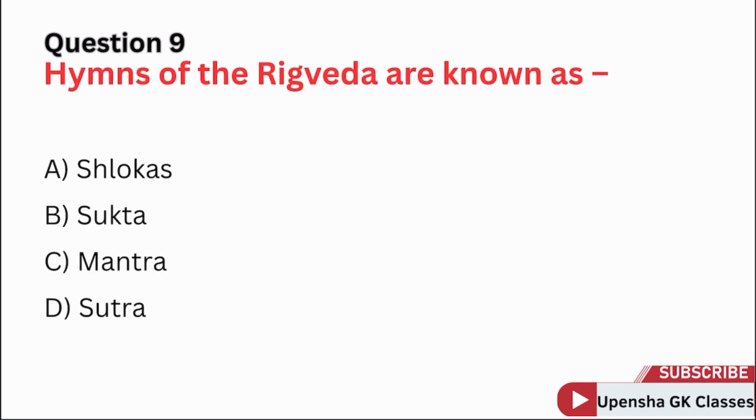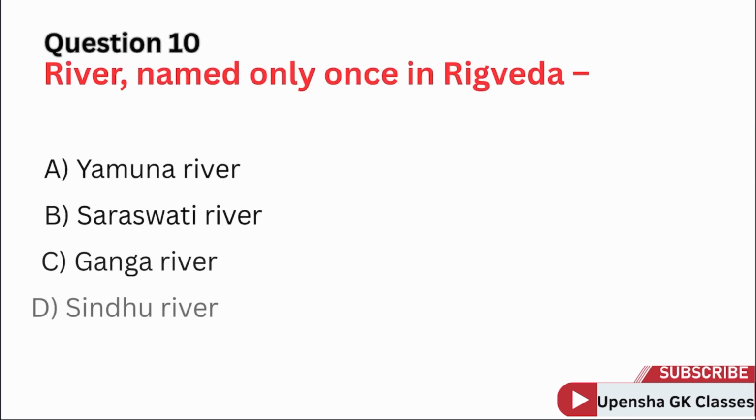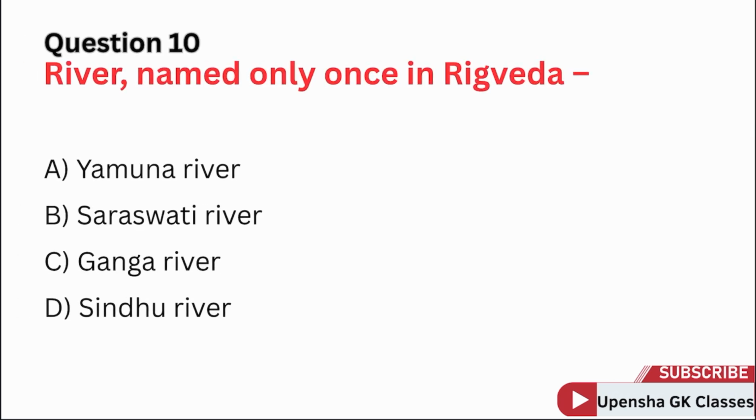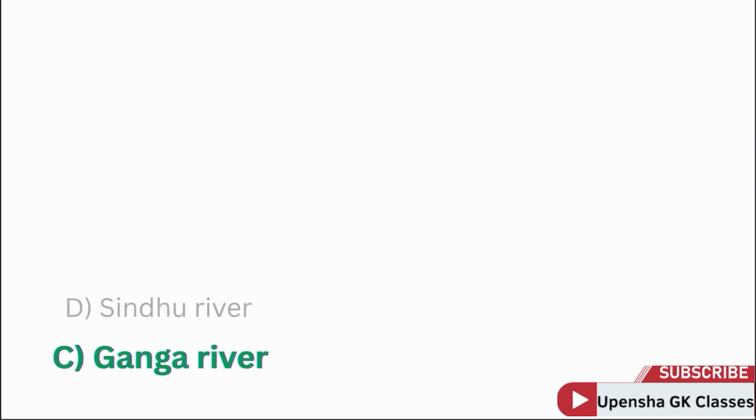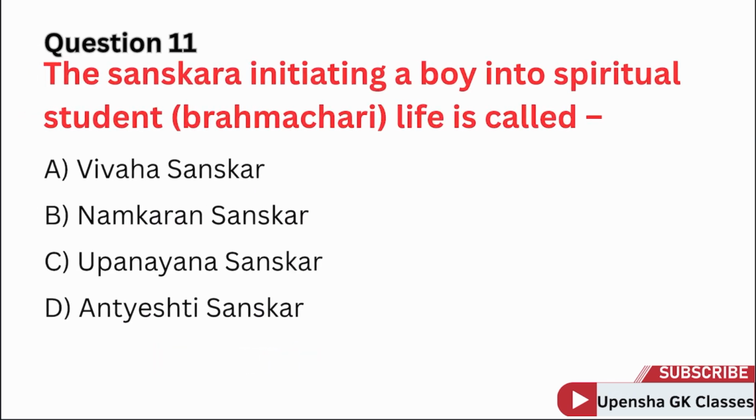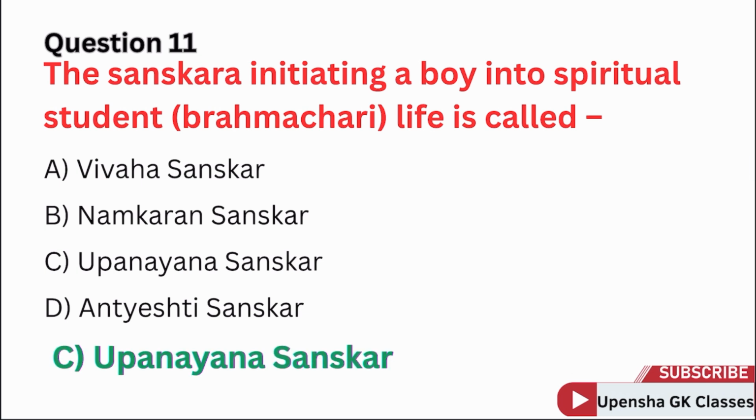Question 9. Hymns of the Rigved are known as. Correct answer option B. Sukta. Question 10. River named only once in Rigved. Correct answer option C. Ganga river. Question 11. The sanskar initiating a boy into spiritual student brahmachari life is called. Correct answer option C. Upnayan sanskar.